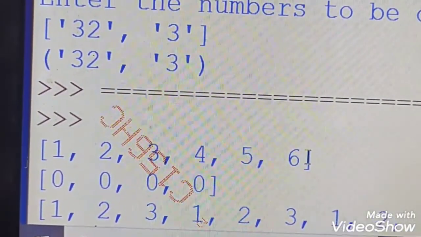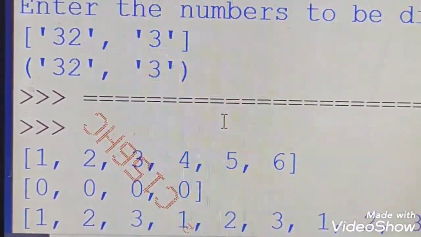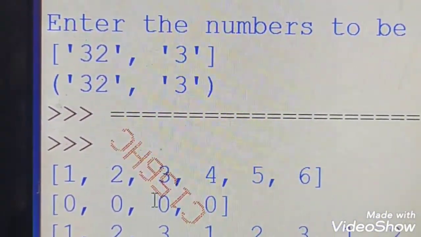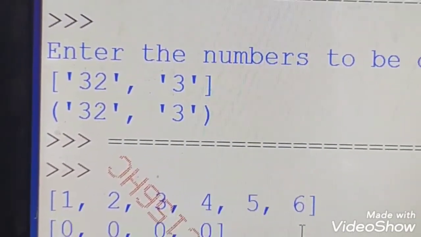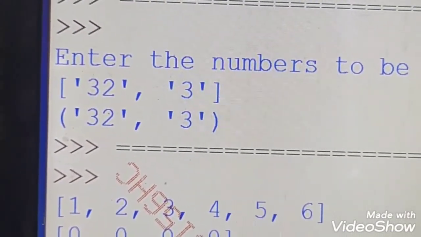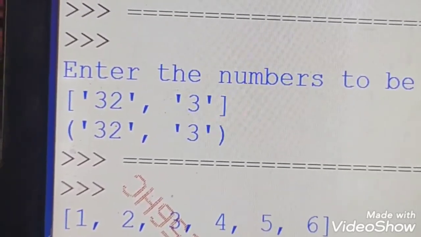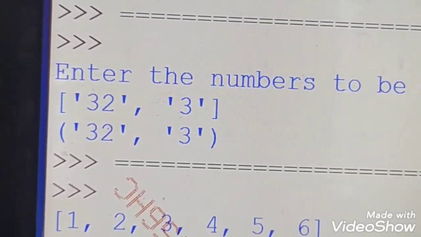So it is showing 1 2 3 4 5 6. I have combined two lists, the first list 1 2 3 with the second list 4 5 6, and as a result I am getting this. I have written 0 star 4, so I am getting 0 four times. At the end you can see 1 2 3 printed thrice.